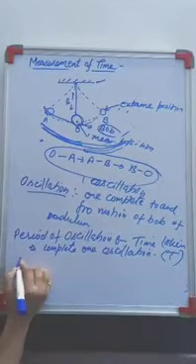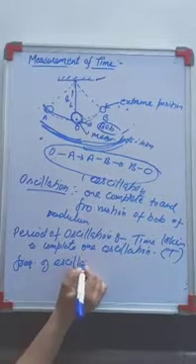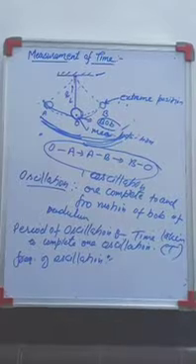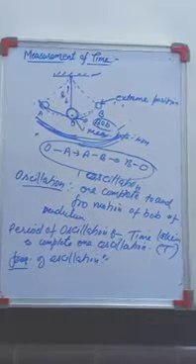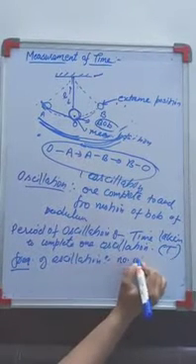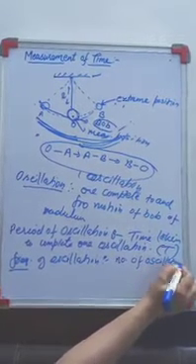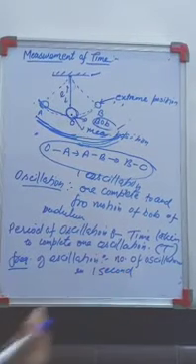Next is the frequency. In your last class you also learned about the relation between time period and frequency. Again I will explain the frequency. Frequency is the number of oscillations in 1 second, that is, how many oscillations the bob completes in 1 second.